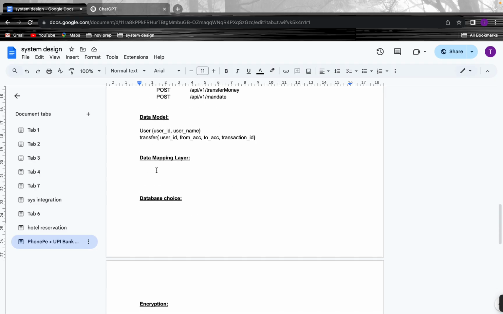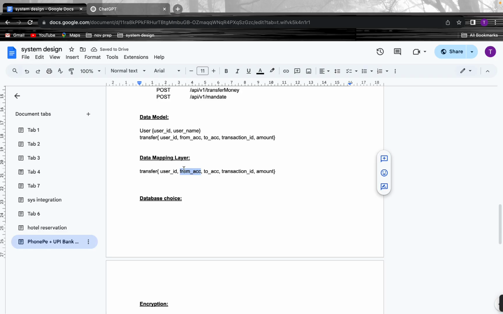Let's go with the data mapping layer. Why is this needed? We should not expose all our internal details to the bank UPIs. So whenever we want to transfer an amount, the data mapping layer does the following: in the transfer, we don't want everything. We don't want the user ID.